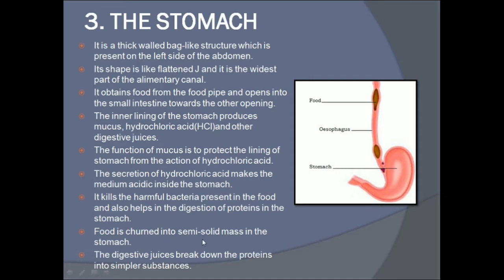Food is turned into semi-solid mass in the stomach. Now in this stomach, what happens? Whatever food item is there, it is turned into semi-solid mass. Why semi-solid? Because from the esophagus the solid food particles go into the stomach. In that, the HCl is released and it helps in digestion. That's why food material becomes semi-solid in nature.